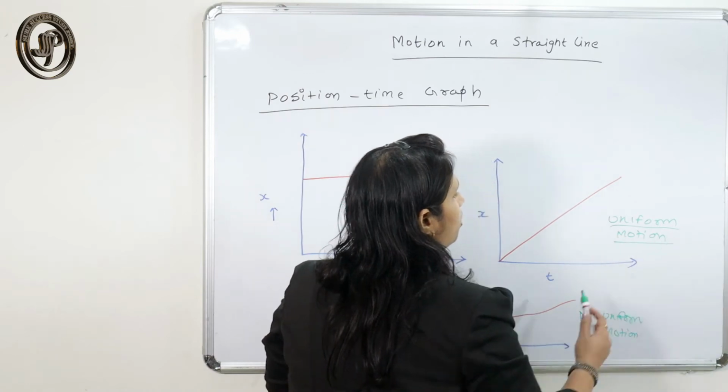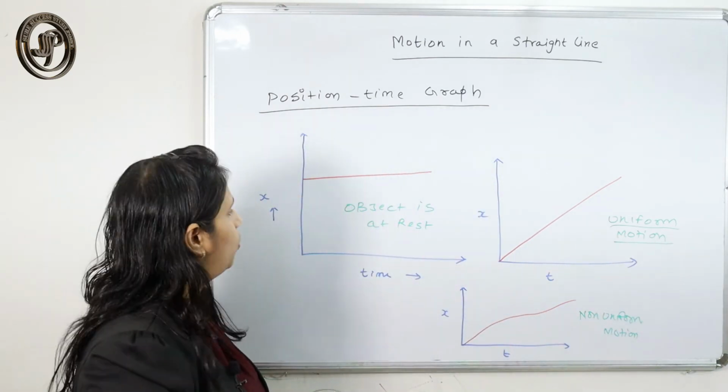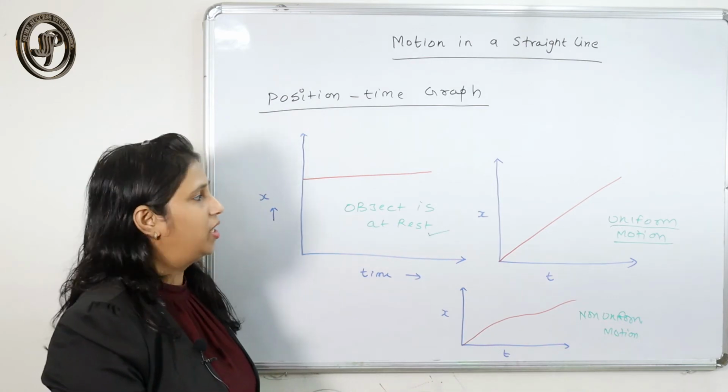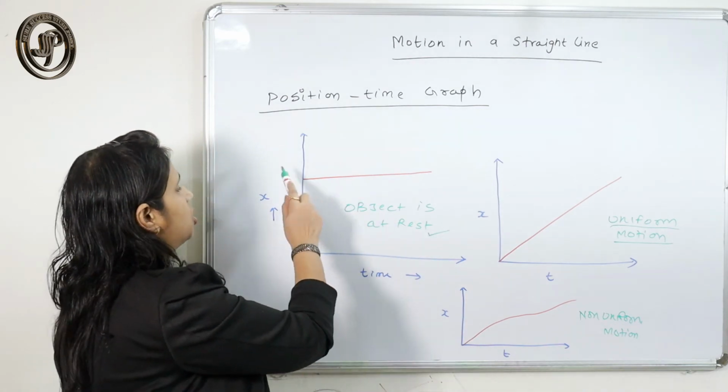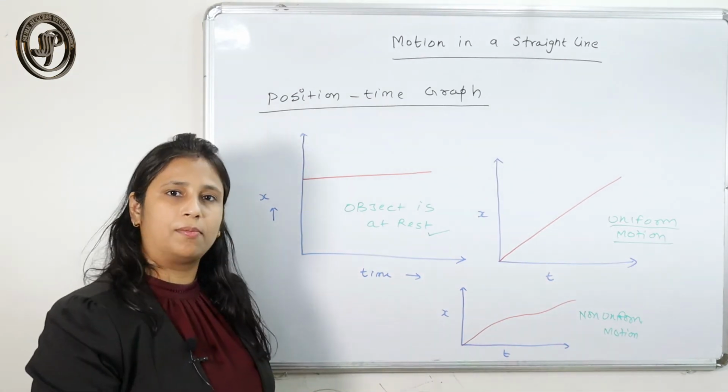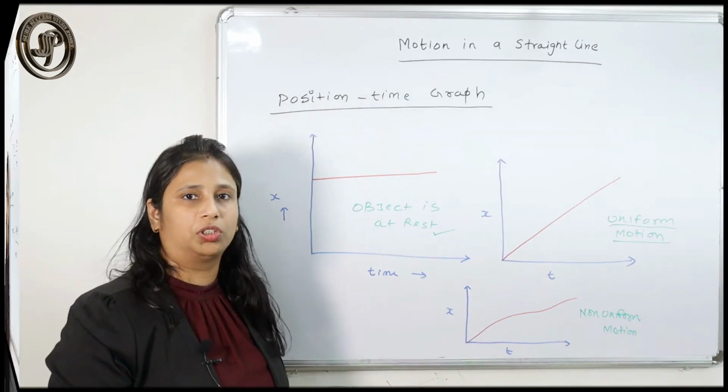In uniform motion, the body travels equal distance in equal intervals of time, and a body is at rest when it does not change its position with respect to time. So this is the position-time graph with different motions.